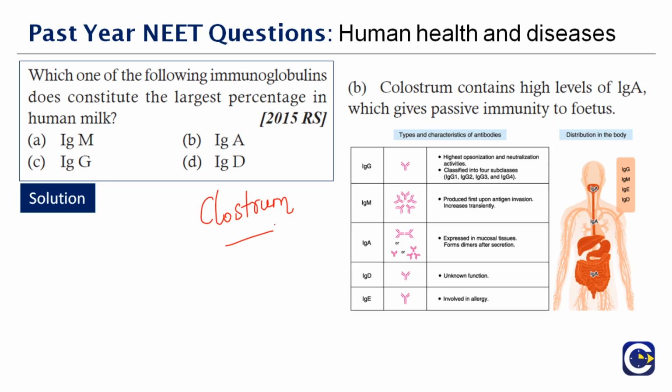And to your right side, you can see the different types and characteristics of the antibodies. IgG has the highest opsonization and neutralization activities, classified into IgG1, 2, 3, and 4. IgM, if you see, is produced first upon antigen invasion. IgA is expressed in mucosal tissues. IgD and IgE: IgD is of unknown function, they say, and IgE is involved in allergy. Therefore, the right answer to this question is option A.